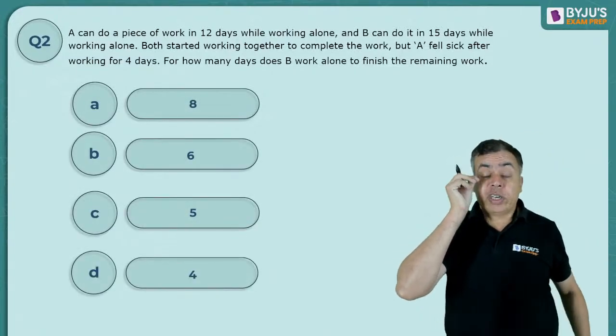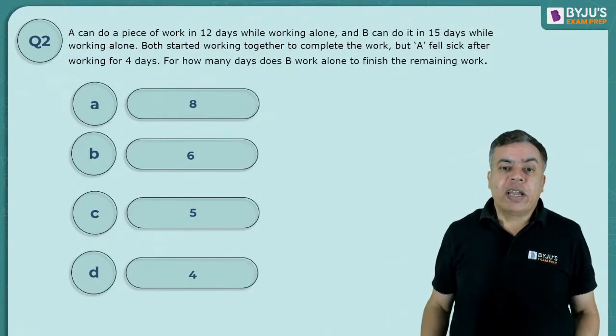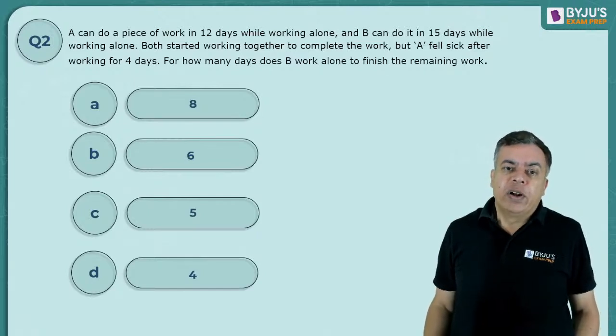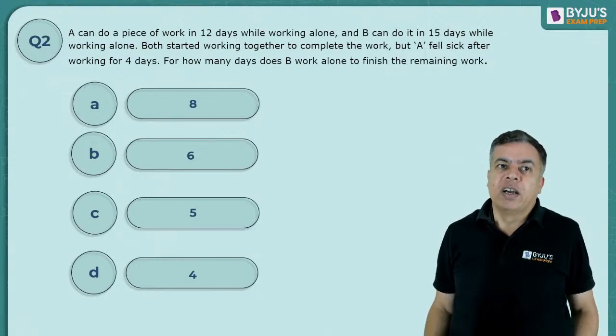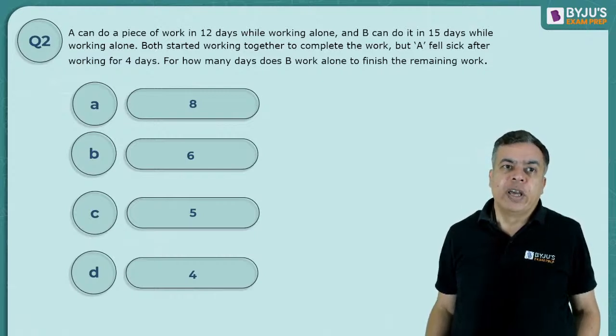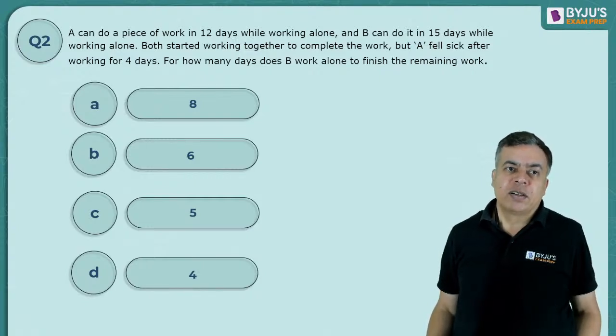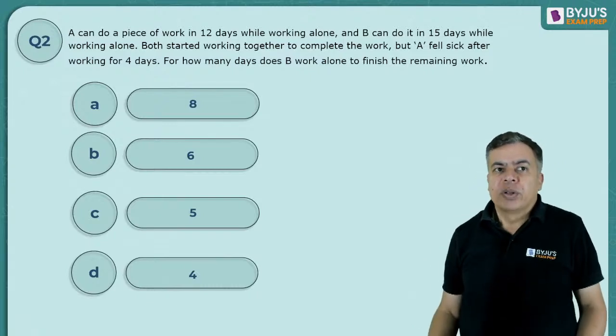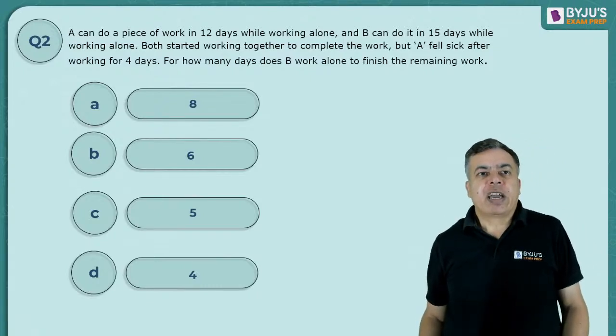Okay, the next question is again on time and work only. A can do a piece of work in 12 days while working alone, and B can do it in 15 days while working alone. Both started working together to complete the work, but A fell sick after working for 4 days. For how many days does B work alone to finish the remaining work? Again, a very simple question. You can again take the LCM of the time taken to be the total work.